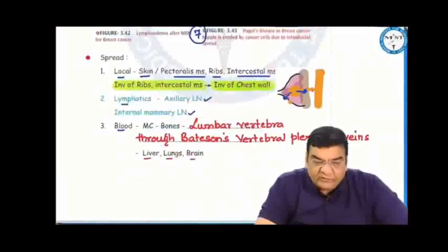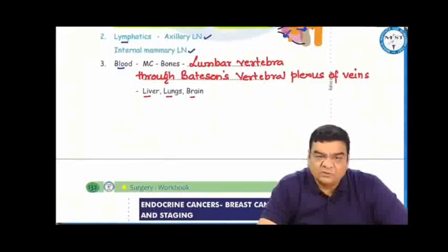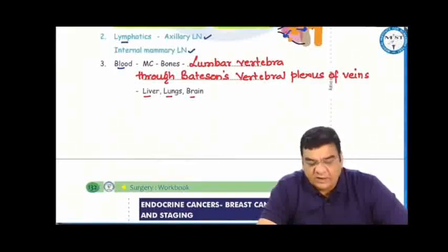Through lymphatics, the breast cancer most often spreads to the axillary lymph nodes. Also, if the cancer is in the posterior or medial part of the breast, it can involve the internal mammary lymph nodes. Through blood, most commonly the cancer goes into the bones, most commonly the lumbar vertebra, through the Batson's vertebral plexus of veins. It can even go into the liver, lungs, and brain.